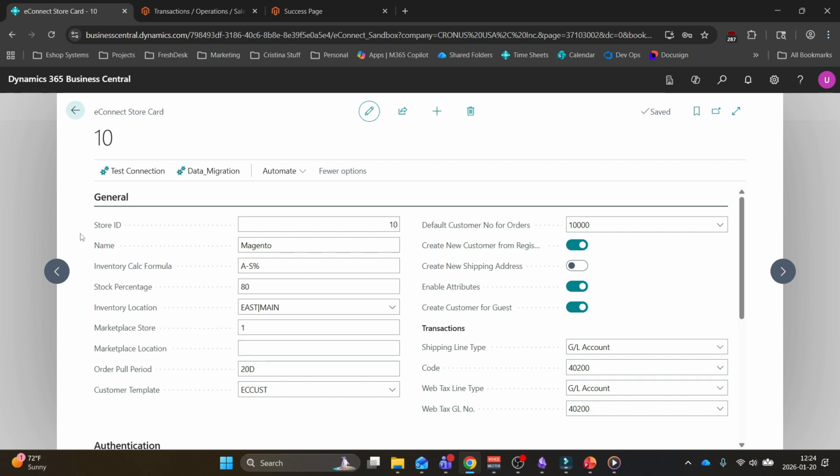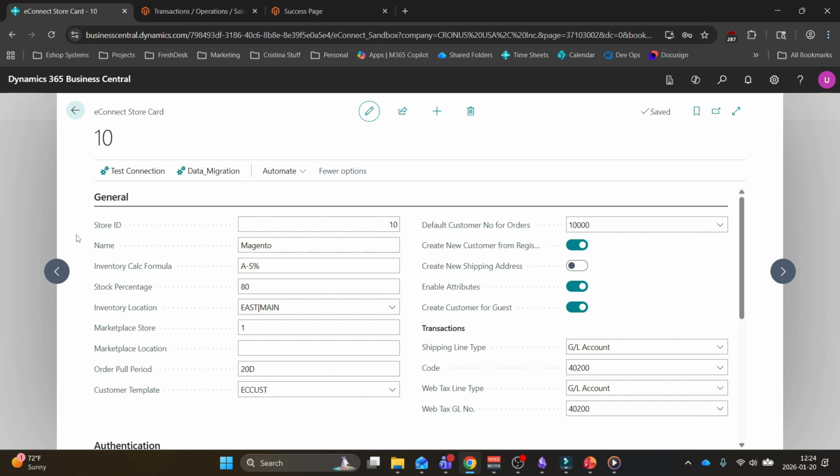You can also apply a percentage to any of these, as seen in the stock percentage, and then the percentage sign in the formula. You can set your inventory locations. For this example, we have set East and Main. You have your order pull period. This is saying that when doing your job queues, look at the past 20 days of information and only update information that is within those past 20 days.